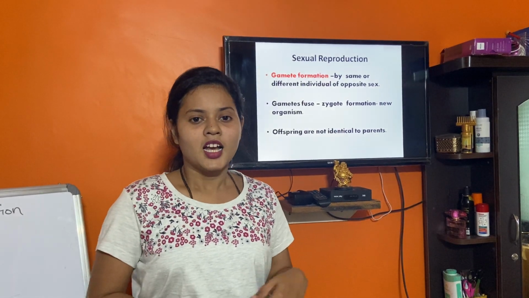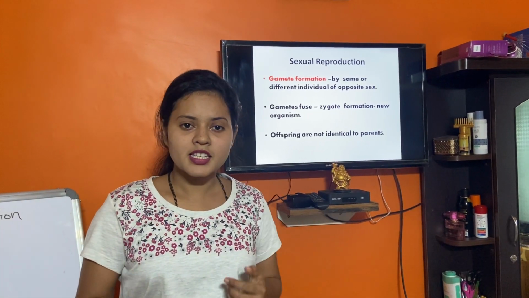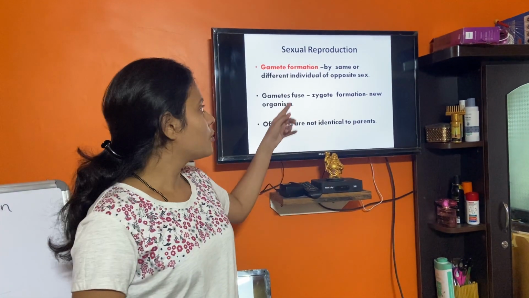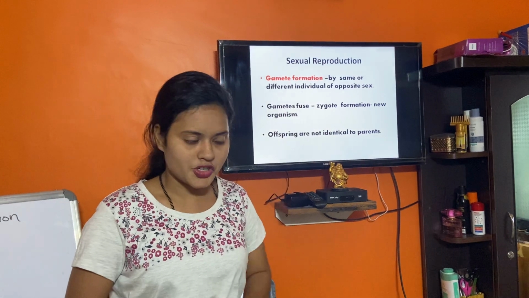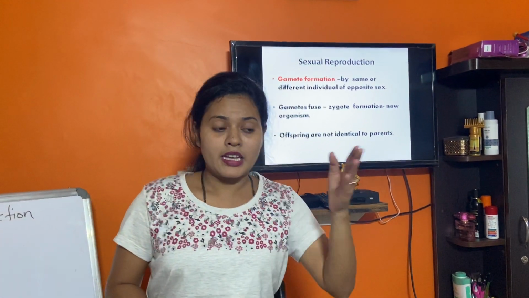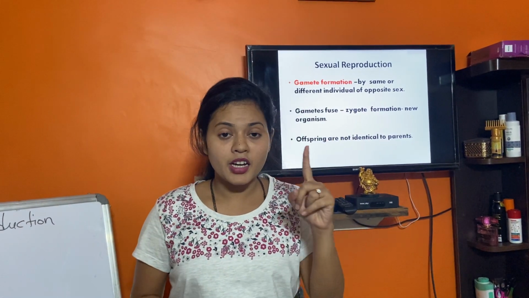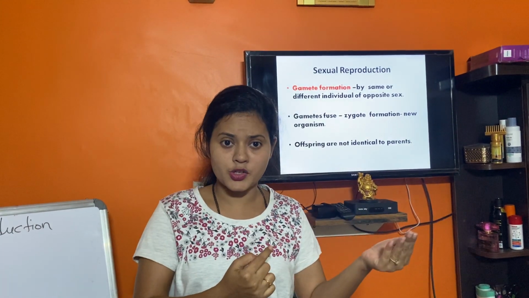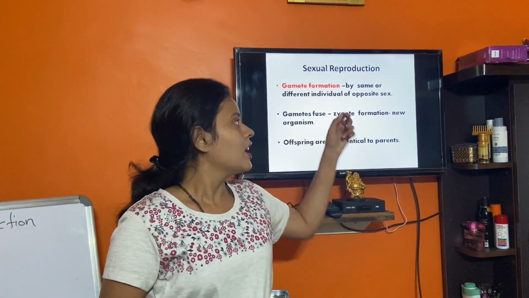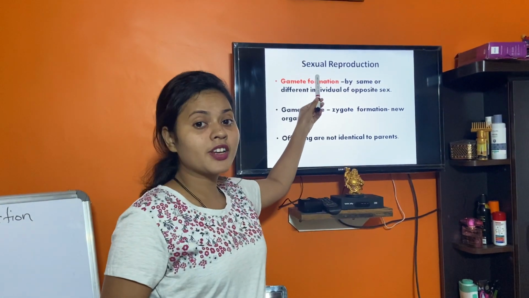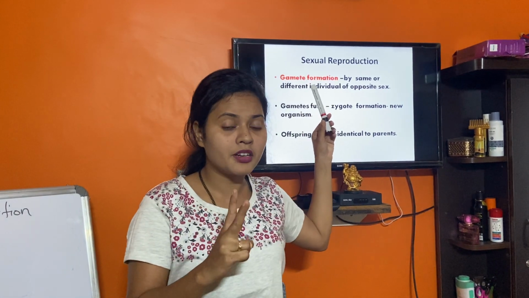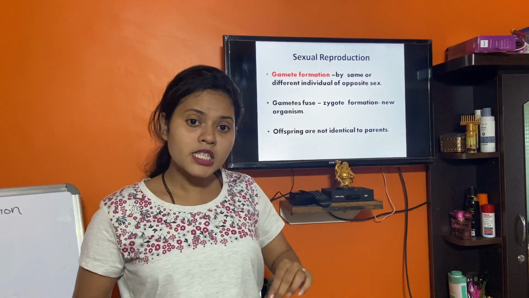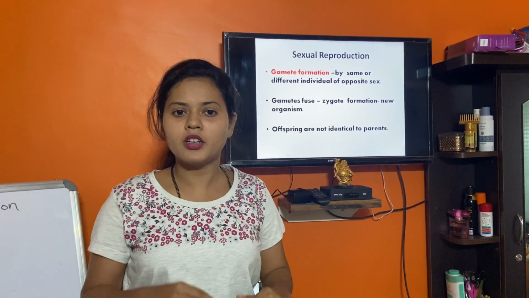Good day, students. In the previous video we discussed asexual reproduction and its types, but today we are going to discuss sexual reproduction. As you know, asexual reproduction involves only one individual, which itself gives rise to a new individual; it is uniparental. Whereas sexual reproduction, as I already told you, is a biparental process, where two individuals are involved. So let us learn in detail about sexual reproduction.